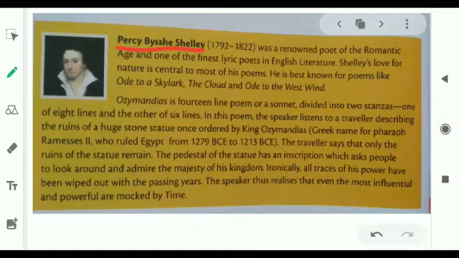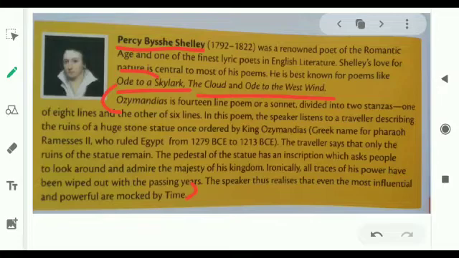What we come to know is that he belonged to the Romantic age, and most of his poems have a central theme of nature. Next, a few of his compositions are Ode to Skylark, The Cloud, and the Ode to the West Wind. Right, now the next paragraph is explaining a few points regarding the poem Ozymandias.